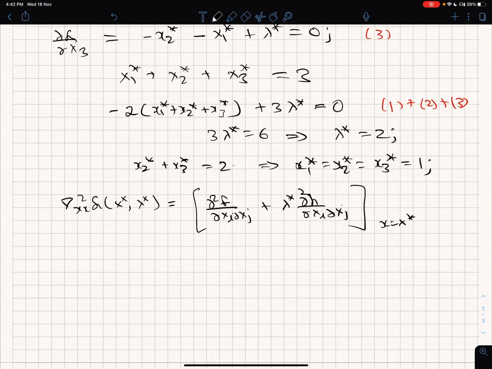This is the Hessian of the Lagrangian function with respect to x variables. Now, h is of what form?